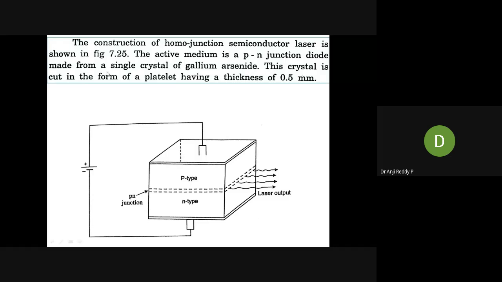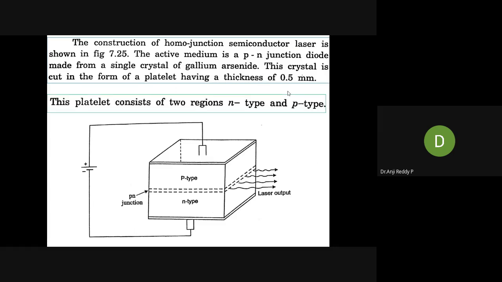First, the construction of the homojunction semiconductor laser is shown in the figure. The active medium is a PN junction diode made from a single crystal of gallium arsenide, and this crystal is cut in the form of a platelet having a thickness of 0.5 mm. Here a platelet is nothing but a small cube with a thickness of 0.5 millimeter.